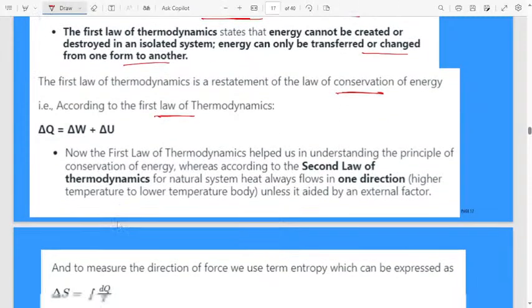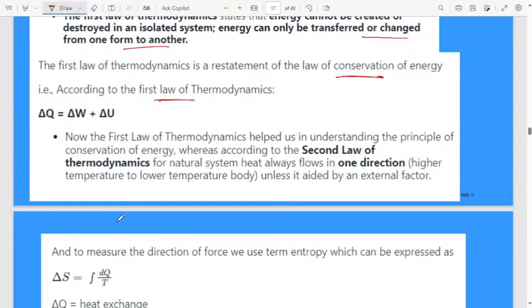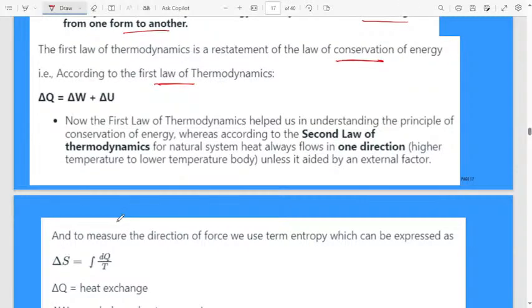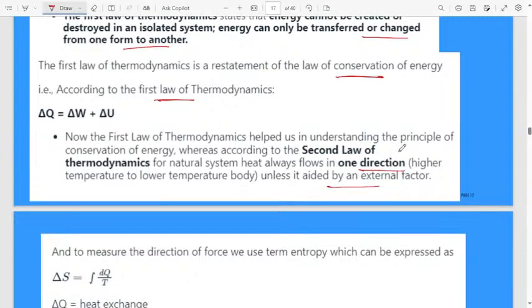Now, the first law of thermodynamics helps us understand the principle of conservation of energy, whereas according to the second law of thermodynamics, for natural systems, heat always flows in one direction, from a higher temperature to a lower temperature, unless it is aided by an external factor. The second law tells us that heat will always flow in only one direction.